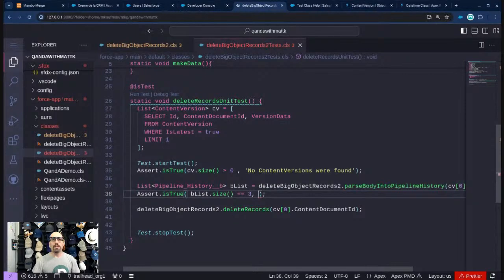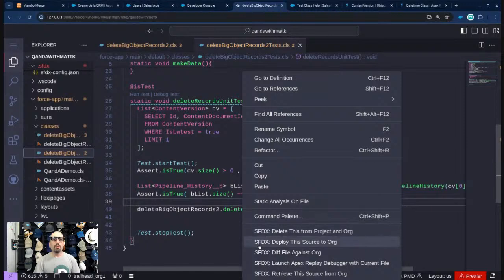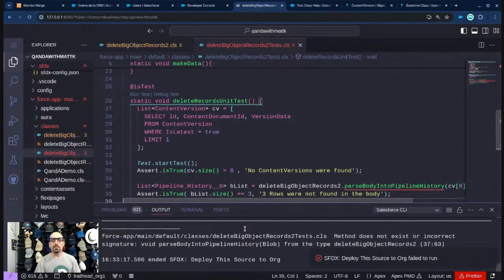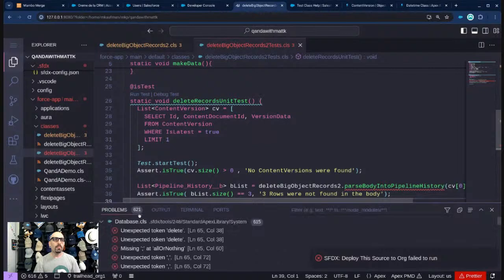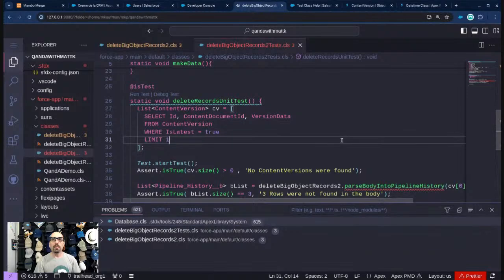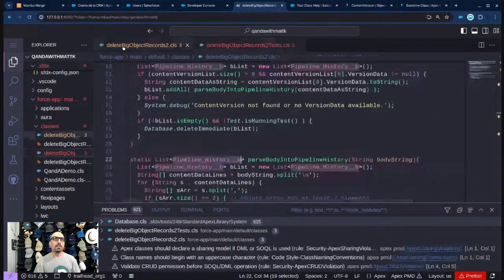I would also probably do something a little more dynamic and not hard code. 3 rows were not found in the body. Let's just do that. Okay, and let's deploy that, and then we'll run this test one more time. Fingers crossed. What is the problem there? I broke something, and this is what I broke. Let's see what's wrong with it.